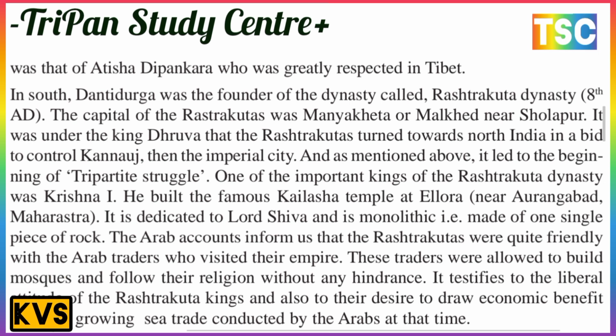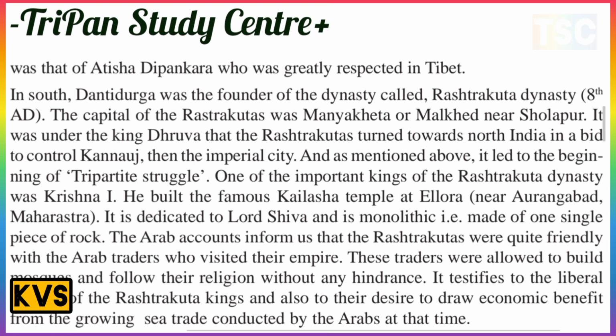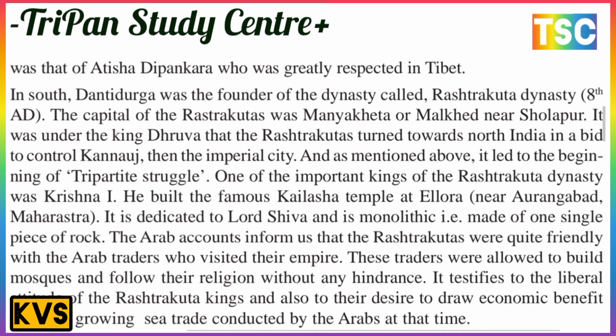One of the important kings of the Rashtrakutas was Krishna I. He is the most important here. Krishna I built the famous Kailasha temple. Kailasha temple is very famous at Ellora near Aurangabad in Maharashtra. It is dedicated to Lord Shiva, and the monolith is made of one single piece of rock.